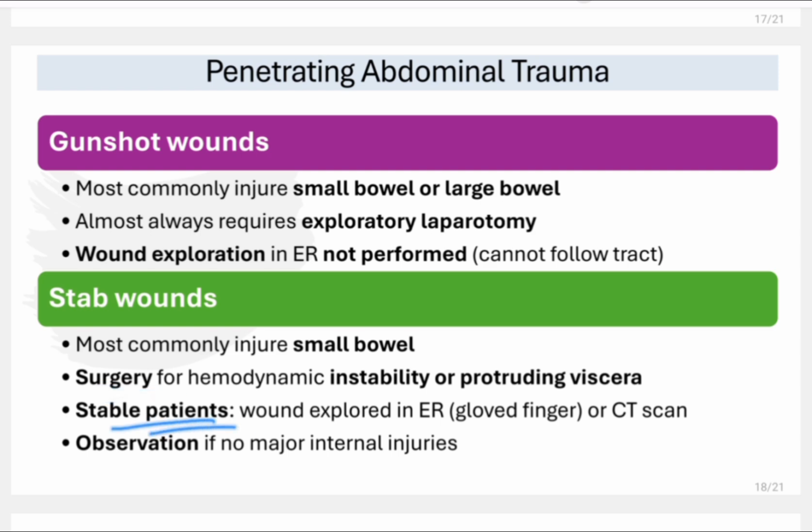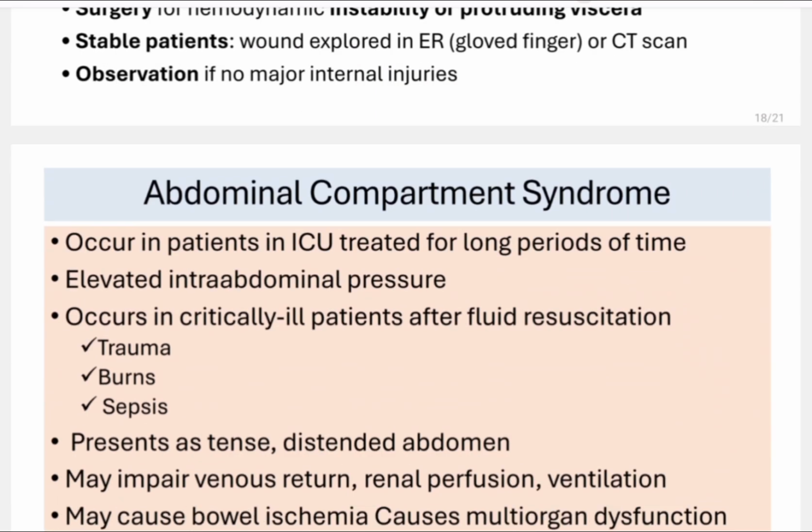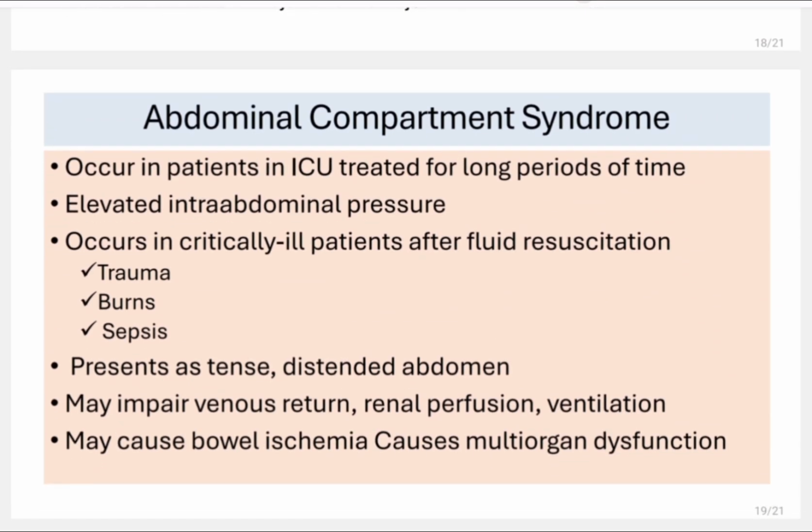In a stable patient, we can do wound exploration in the ER with a gloved finger, or CT scan. And we will do observation if there are no major internal injuries, the patient is hemodynamically stable, and there is no protruding viscera. Hope this is clear.